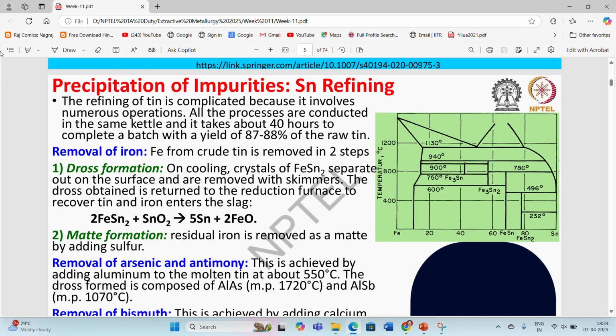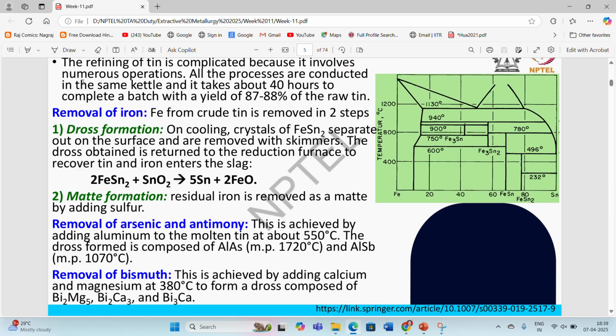Then precipitation of impurities, like tin refining. The refining of tin is complicated because it involves numerous operations. All the processes are conducted in the same kettle, and it takes about 40 hours to complete a batch, with a yield of around 87 to 88% of the raw tin. In this tin refining operation, we go step by step.